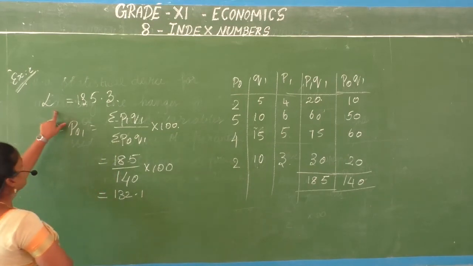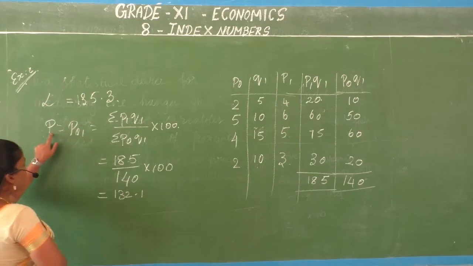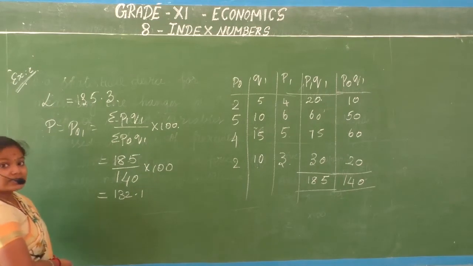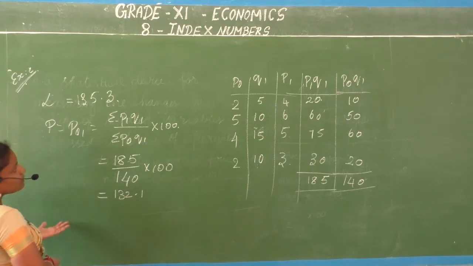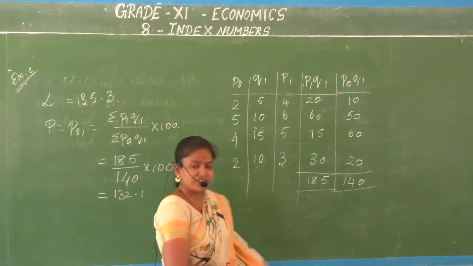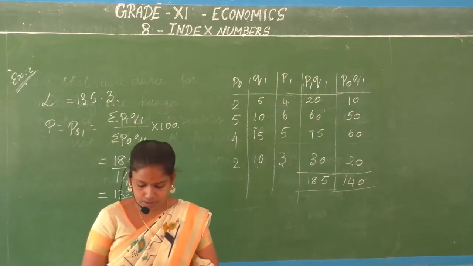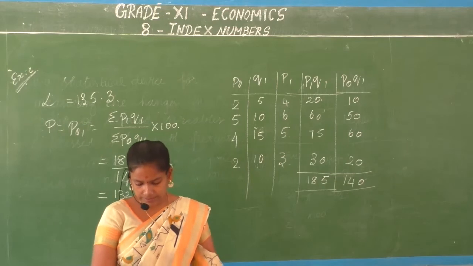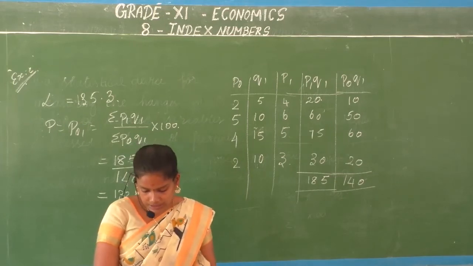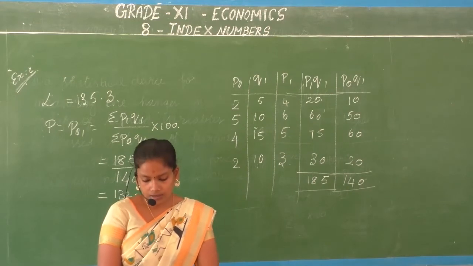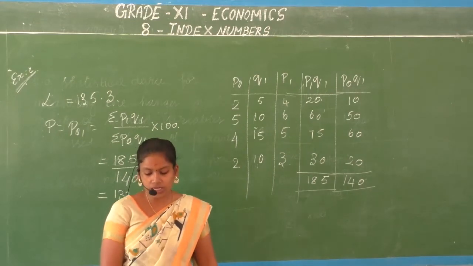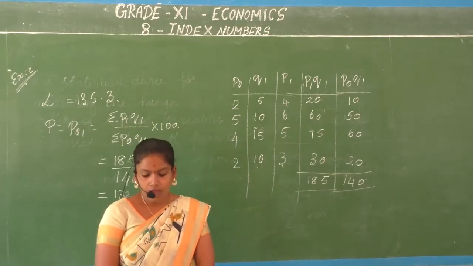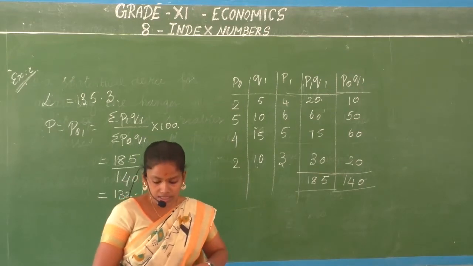So the answer in Laspeyres' method and the answer in Paasche's method are different because you have taken different quantities to measure. So now what do we want? You want a common answer, from Fisher's method. According to Laspeyres' method, it provides an explanation that if the expenditure on the base period basket of commodities was rupees 100, how much should be the expenditure in the current period on the same basket?